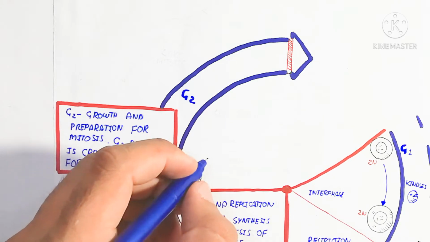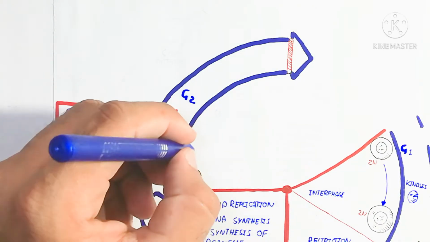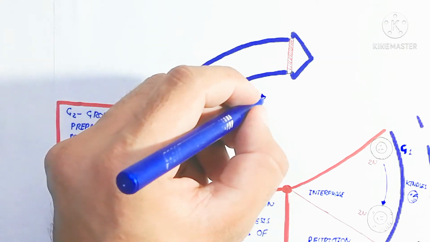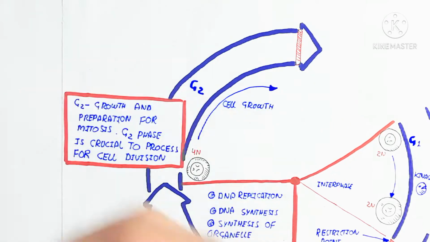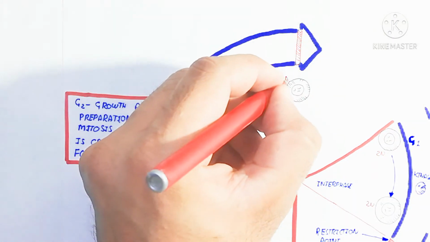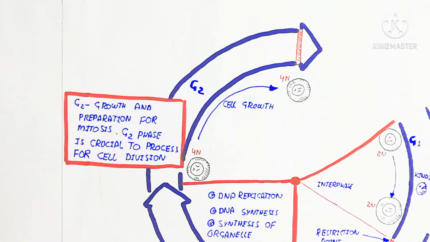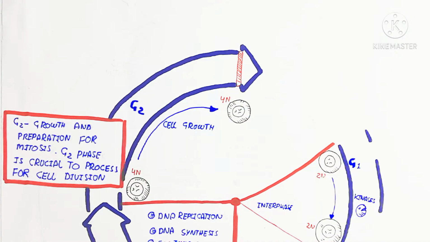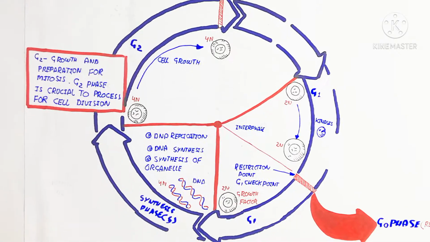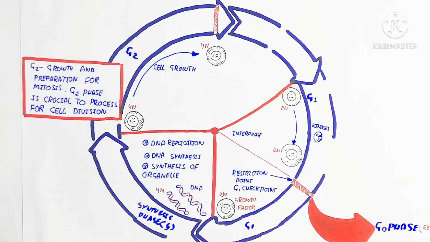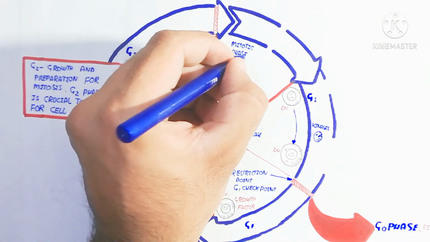Here the cell is 4n, which goes into the mitotic phase. The 4n chromosomes are double the DNA, which undergo mitosis with different phases: prophase, metaphase, anaphase, telophase, and cytokinesis. In prophase the DNA is double also, but in metaphase the chromosomes go to the metaphase plate of the cell, which lines the chromosomes up lengthwise in the middle of the cell.